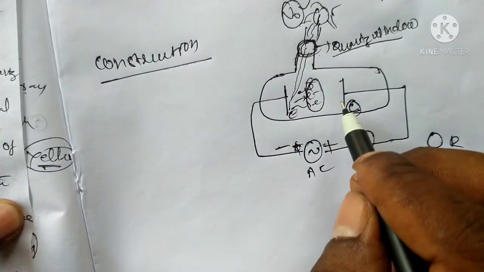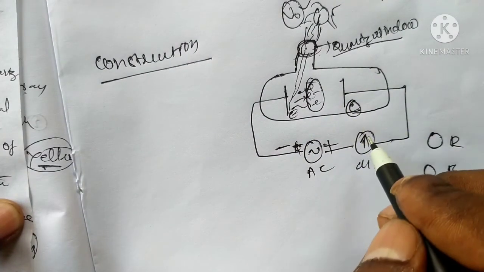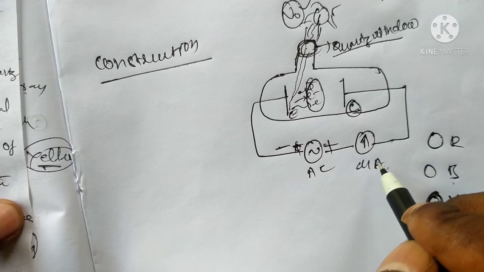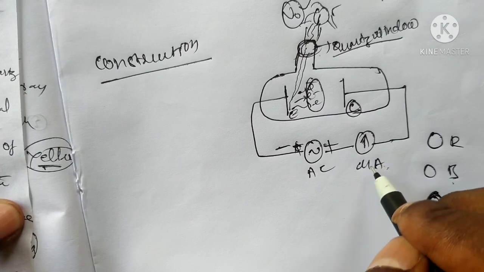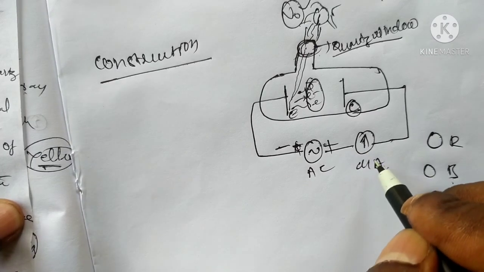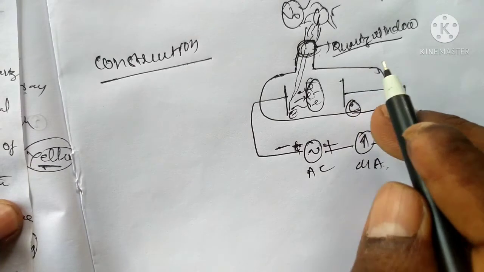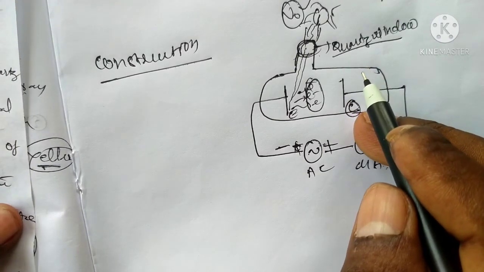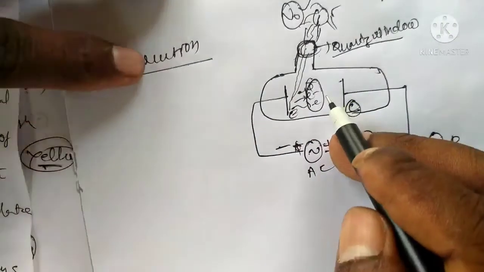We can measure how much current is passing through the circuit using a microammeter. Micro means 10 to the power of -6. That is a low current in the photoelectric effect. This is the construction.